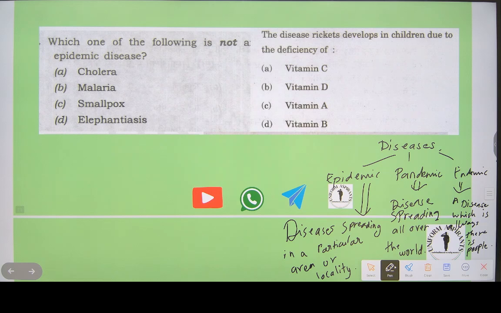Diseases. Epidemic is a disease spreading in a particular area or locality. Pandemic is a disease spreading all over the world, like COVID-19. We saw that.